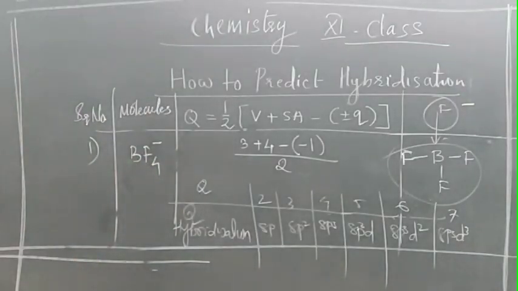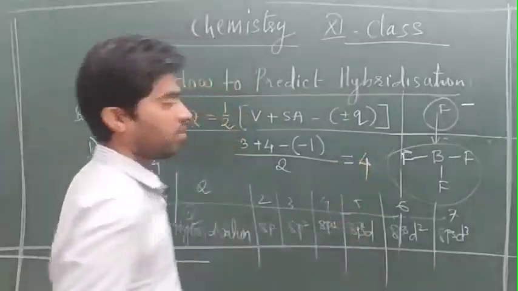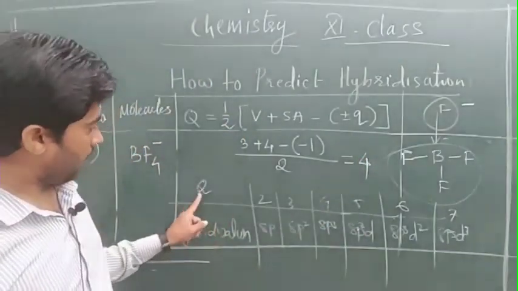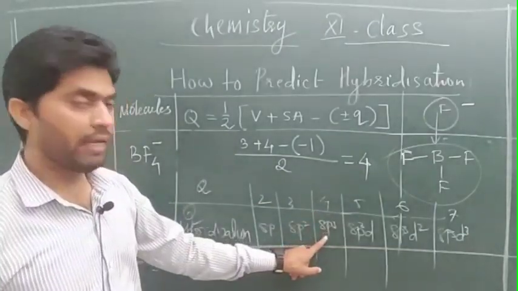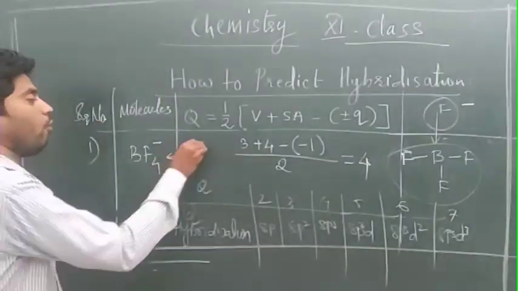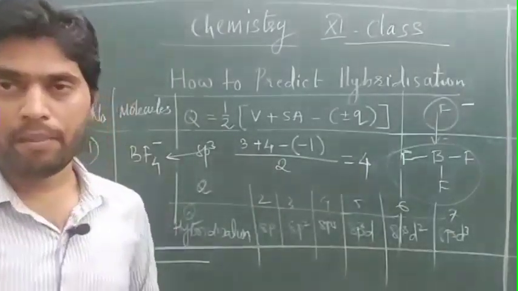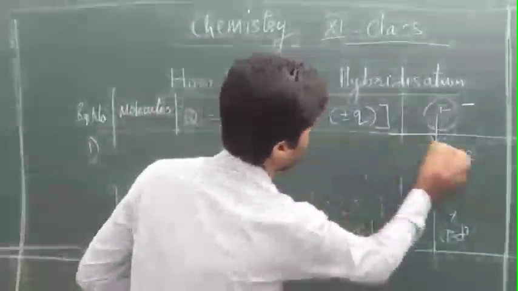We get the answer 4. Looking at the pattern, 4 means sp3 hybridization in BF4 negative. In this way we can calculate the hybridization in various molecules.